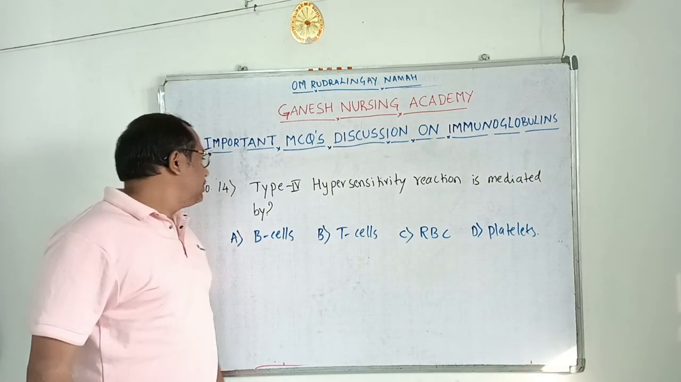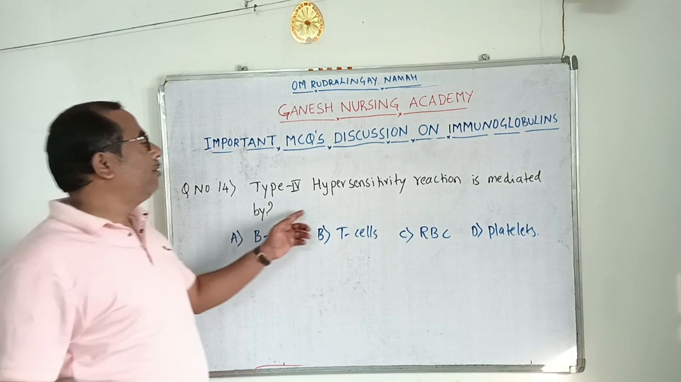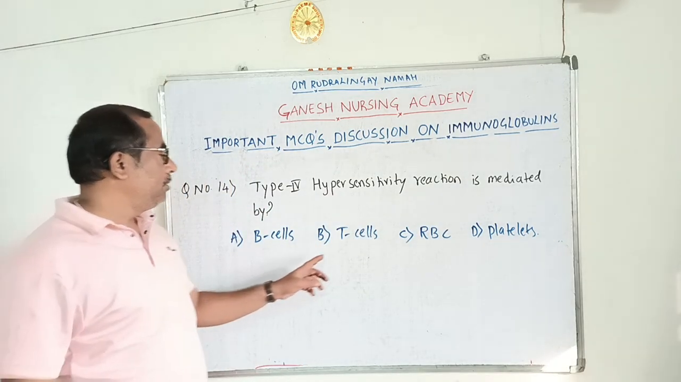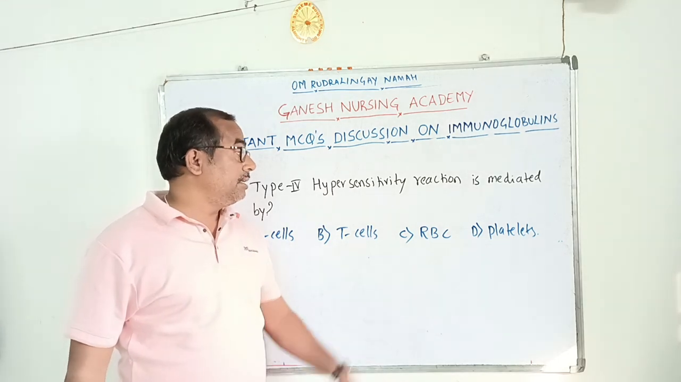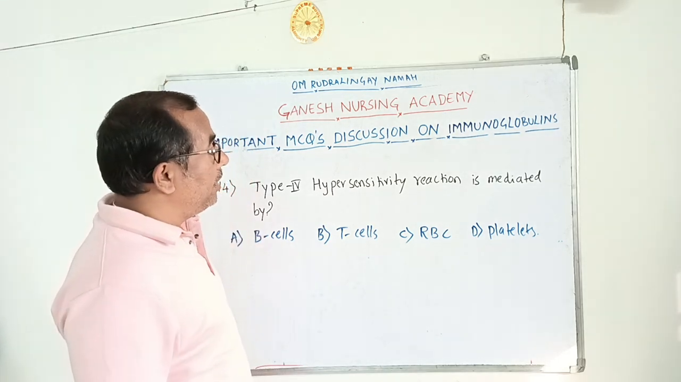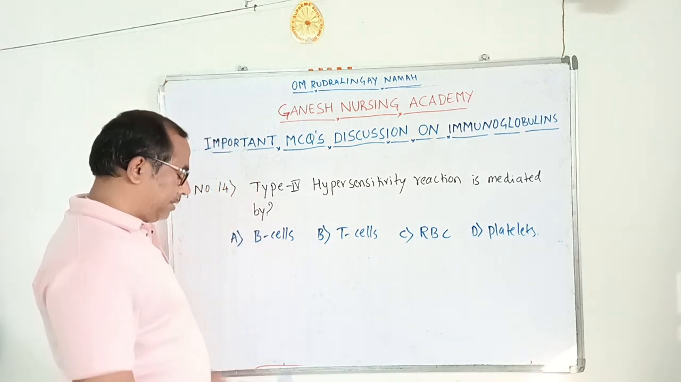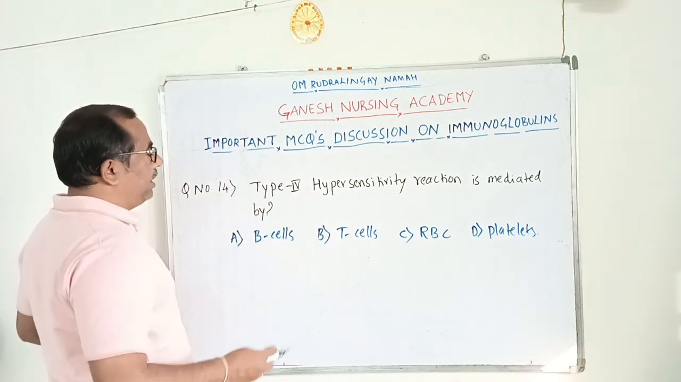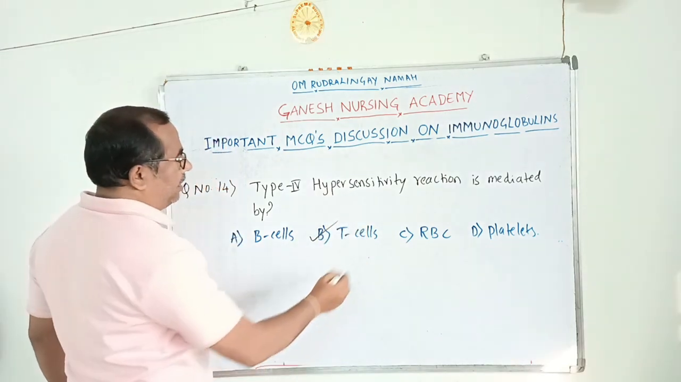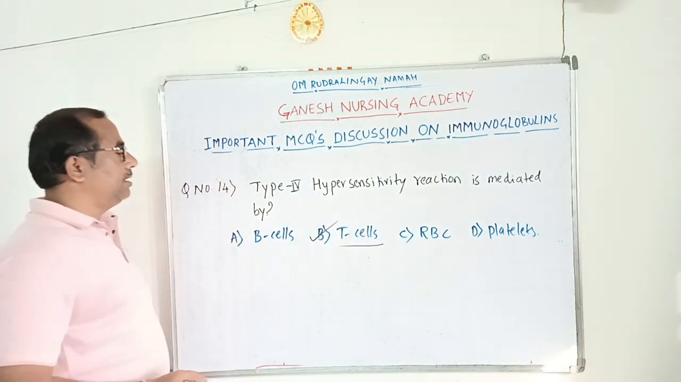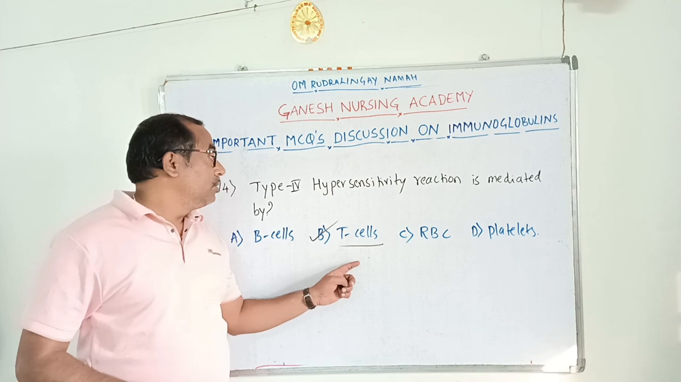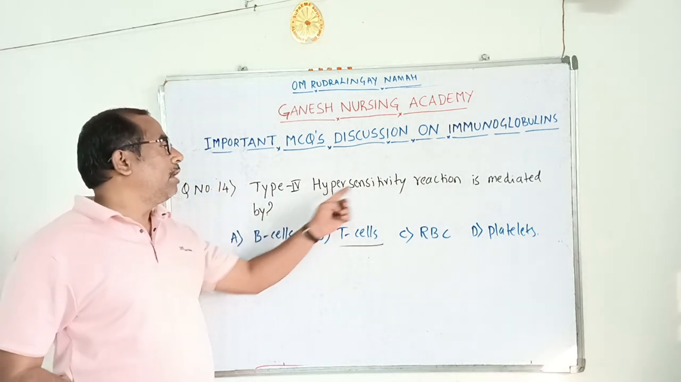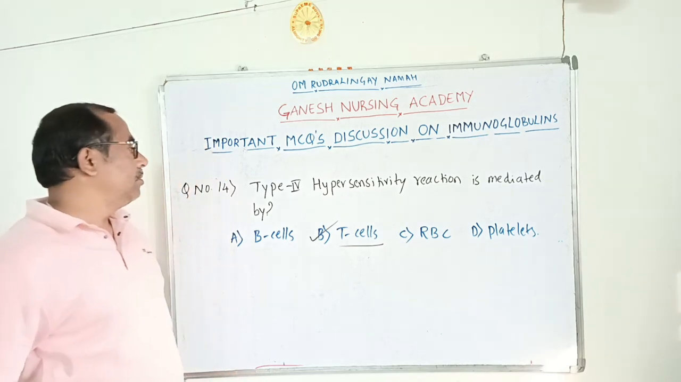Okay, dear students, let's see the next question. Question number 14. Type 4 hypersensitivity reaction is mediated by: option A, B cells; option B, T cells; option C, red blood cells; or option D, platelets. The type 4 hypersensitivity reaction is mediated by T cells. So option B, T cells, is the right answer here.